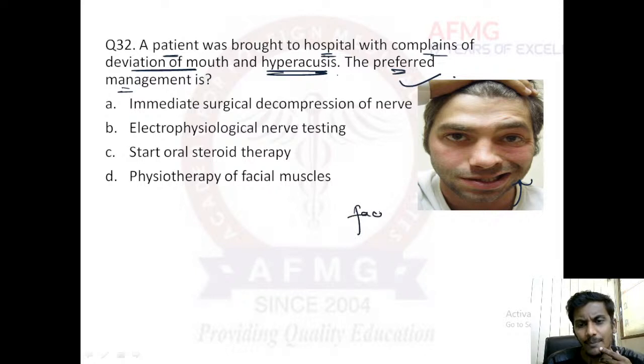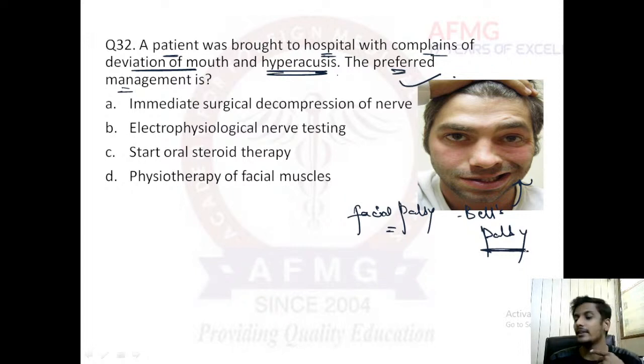This is facial nerve palsy, rather Bell's palsy. Idiopathic facial nerve palsy is known as Bell's palsy. So it is seventh cranial nerve, facial nerve palsy. There is deviation of mouth, and the deviation is towards the normal side. So please remember, deviation of mouth in facial palsy is towards the normal side. That means the opposite nerve is affected, the left facial nerve in this case.